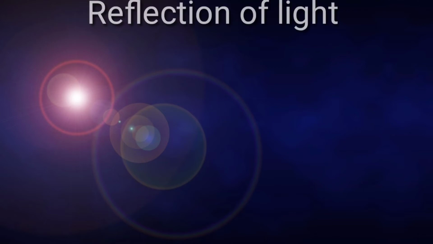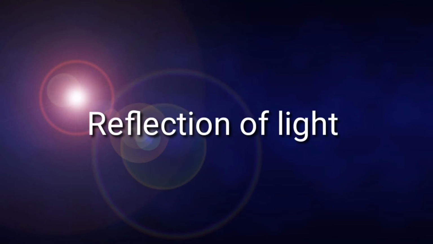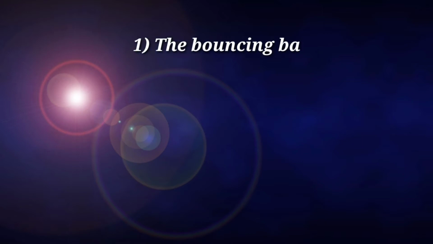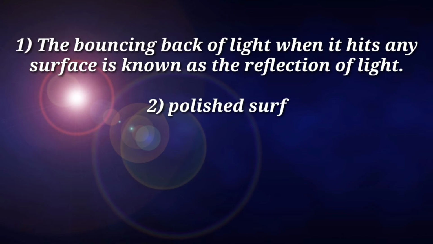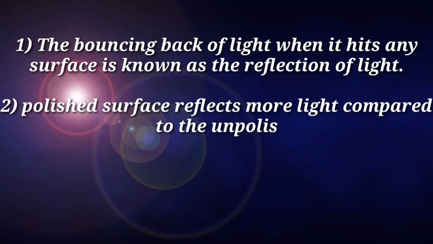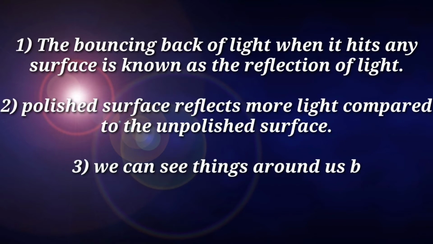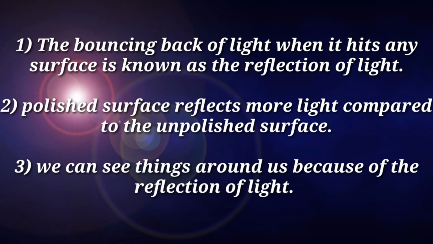In my last video, I discussed the reflection of light. Let's take a quick view of it. The bouncing back of light when it hits any surface is known as the reflection of light. A polished surface reflects more light compared to an unpolished surface. We can see things around us because of the reflection of light.